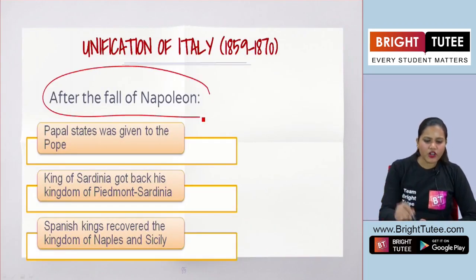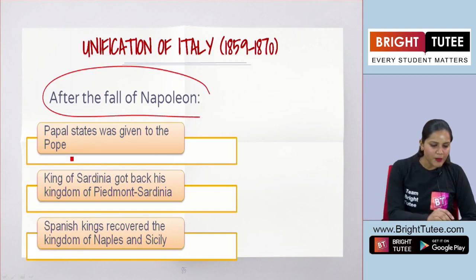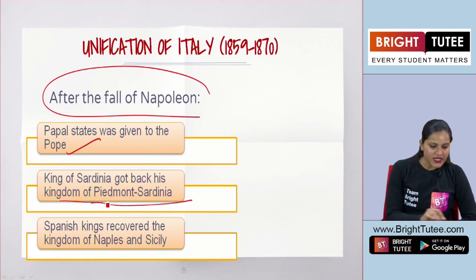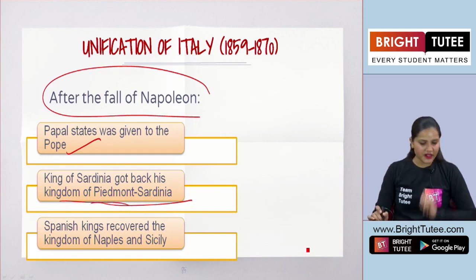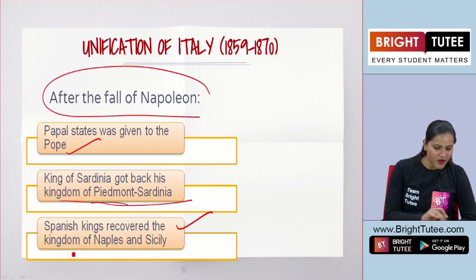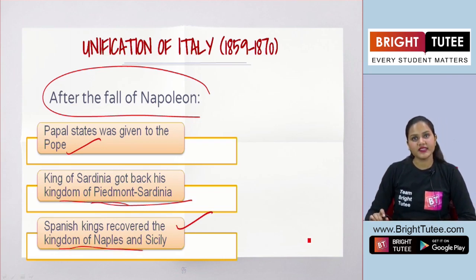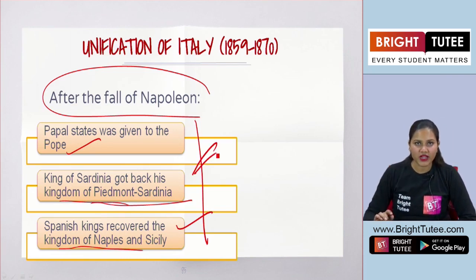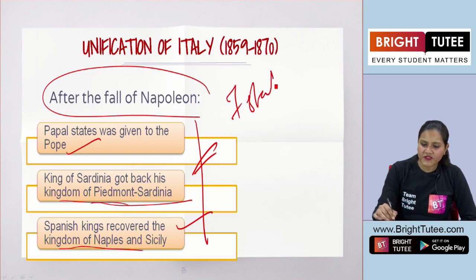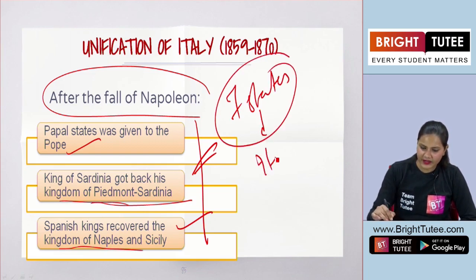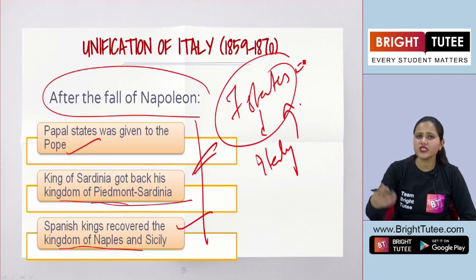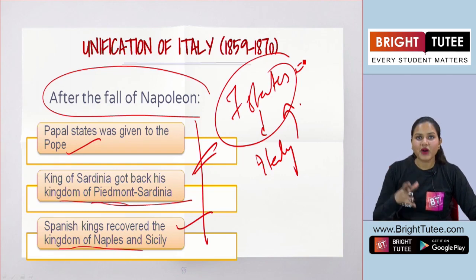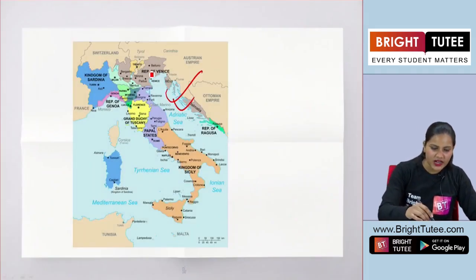Now after the fall of Napoleon, what happened? Papal States was given to the Pope. King of Sardinia got back his kingdom of Piedmont, Sardinia. Spanish kings recovered the kingdom of Naples and Sicily. Yes, now these are some important points that you have to keep in mind. There were a total of 7 states there in Italy, divided into 7 states or kingdoms or provinces. Now, one by one, let us try to understand the geographical condition here.